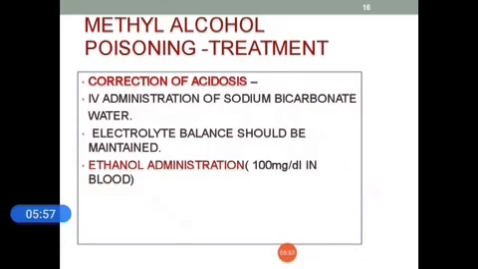Methyl alcohol poisoning treatment: correction of acidosis, IV administration of sodium bicarbonate and water, and electrolyte balance should be maintained. Ethanol administration is also very helpful.